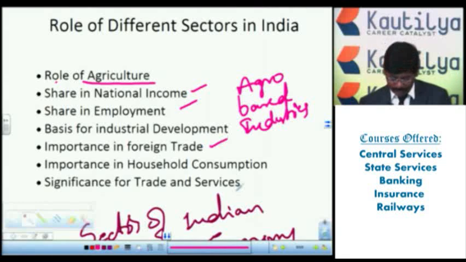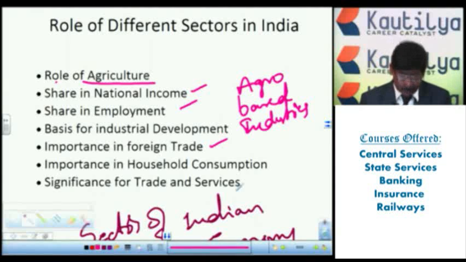Next one, significance of trade and services. Because of the agriculture sector, what has happened? Trade has also developed, because we export goods to different parts of India and different parts of the world, and we have to move them from one place to another. We have to send them, and immediately after the harvest we have to provide storage facilities.